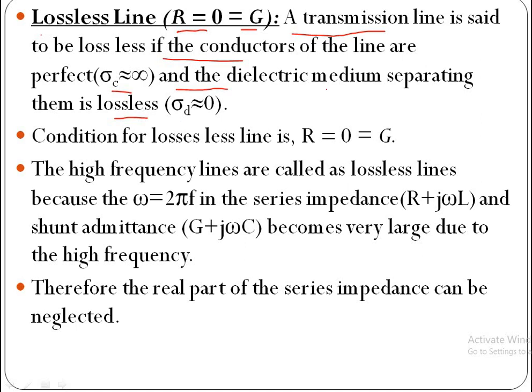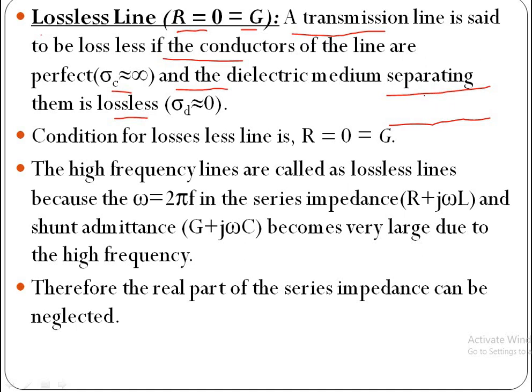I will explain this. In general, a transmission line basically consists of two or more conductors. Here I will consider only two conductors. These are the two conductors.